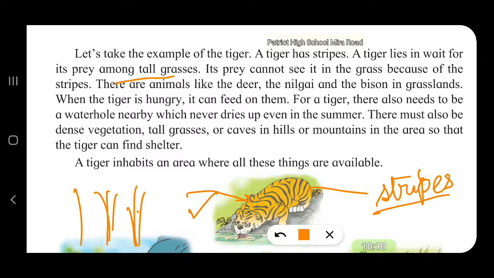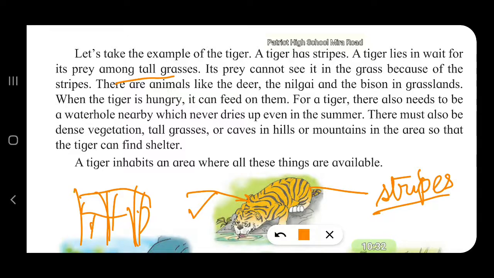So it is camouflage. The tiger waits inside the grass so that it will not be visible easily. Even though we can spot it, it is not very easy to spot.